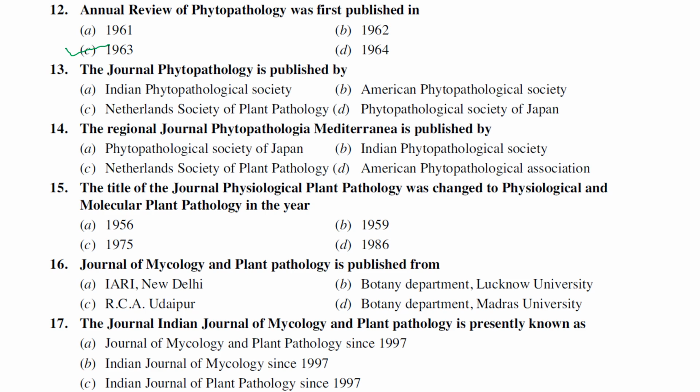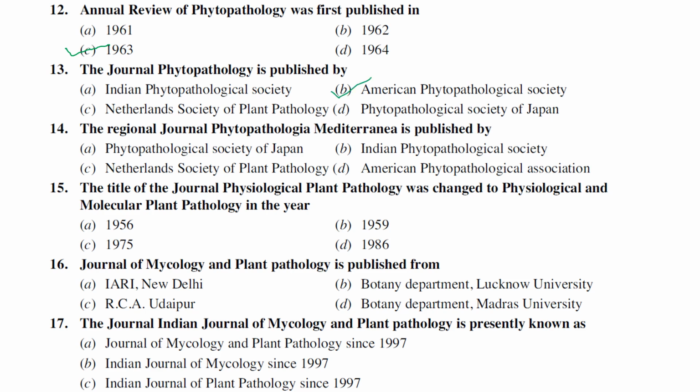Society means many scientists are part of it, and if they want to publish new contributions and discoveries, they need journals to publish them, right? So every society has its own journals, so that they can publish the papers. Here the Journal of Phytopathology is related to the American Phytopathological Society.